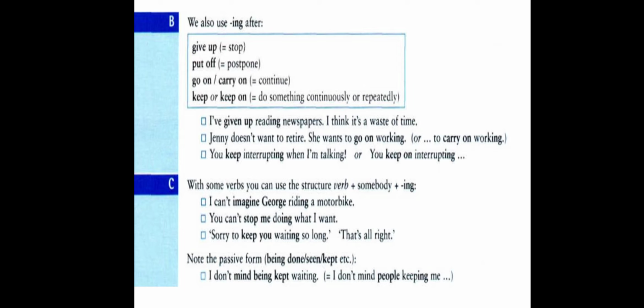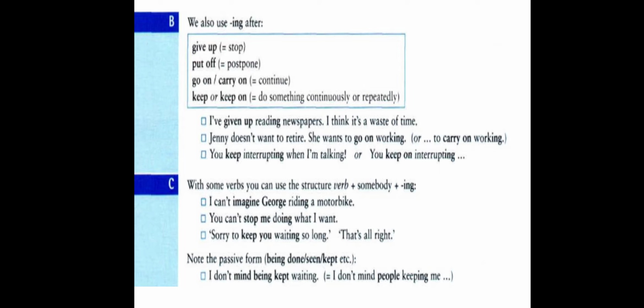First example here, I have given up reading newspapers. Here the verb given up is written in the present perfect. And what comes after it? Verb plus ing, reading. I think it is a waste of time.